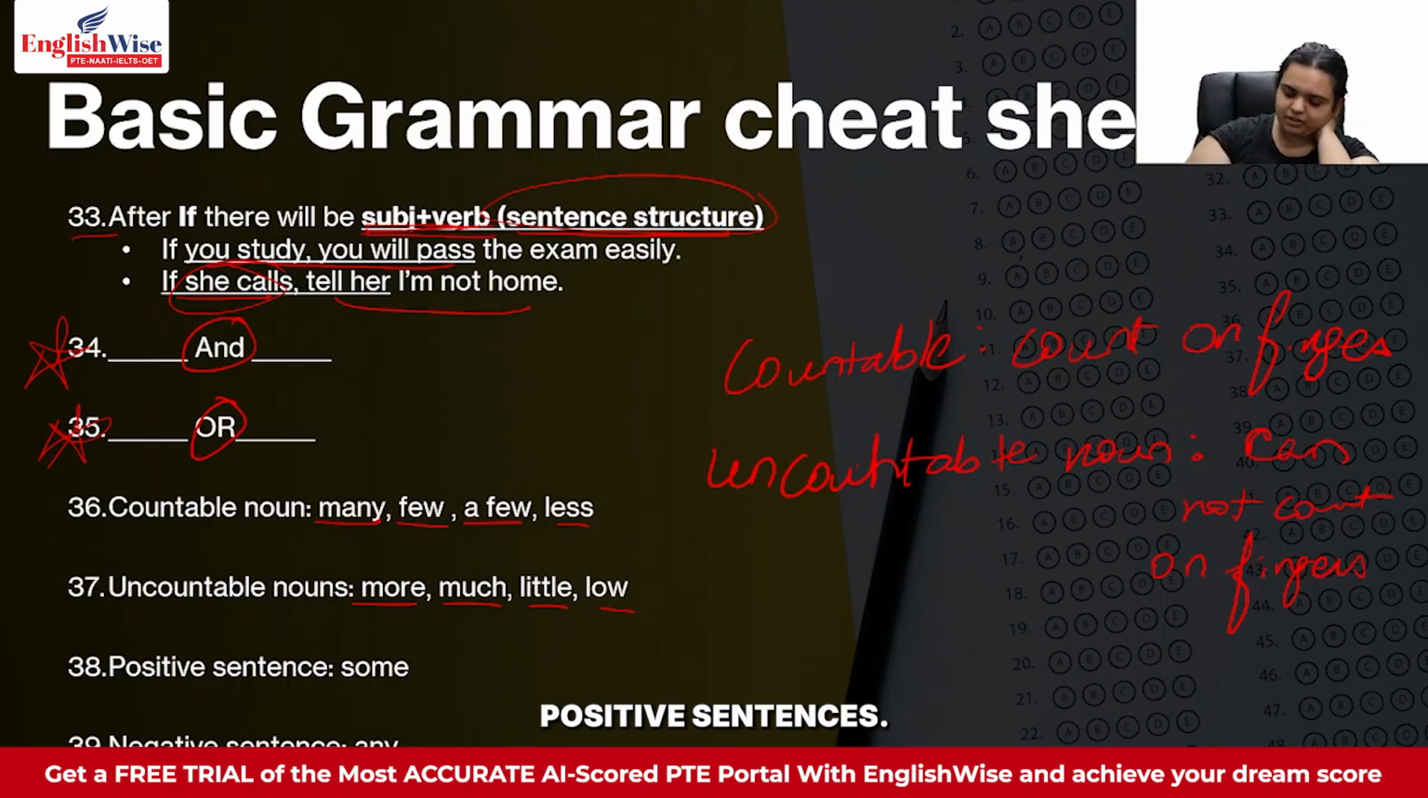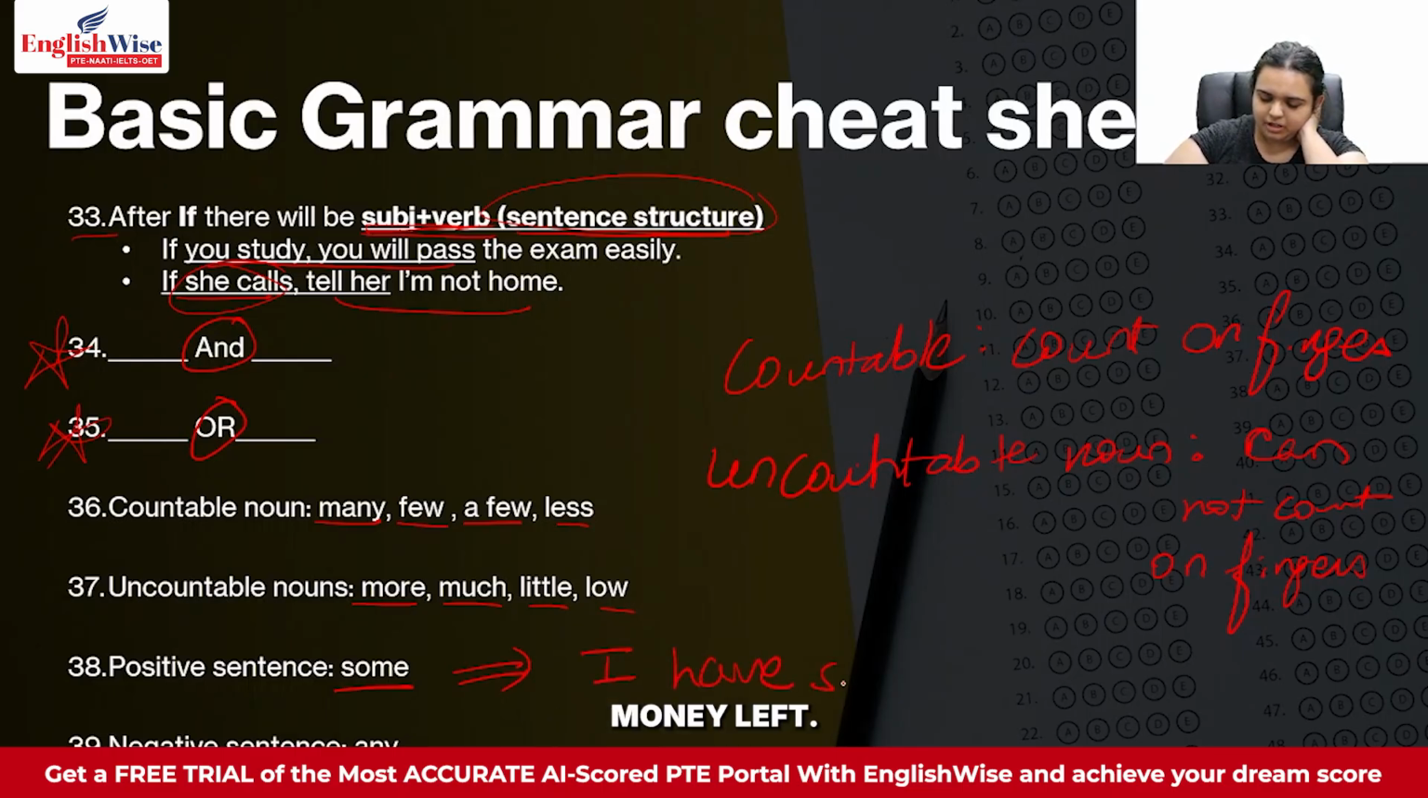Next thing is positive sentences take some, negative sentences take any. So if there's a positive sentence, you will be writing it with some. Like, I have some money left. So this is a positive sentence. I have some money left. That means it is a positive sentence over here. If I want to give it in a negative way, I will say I don't have any money left.